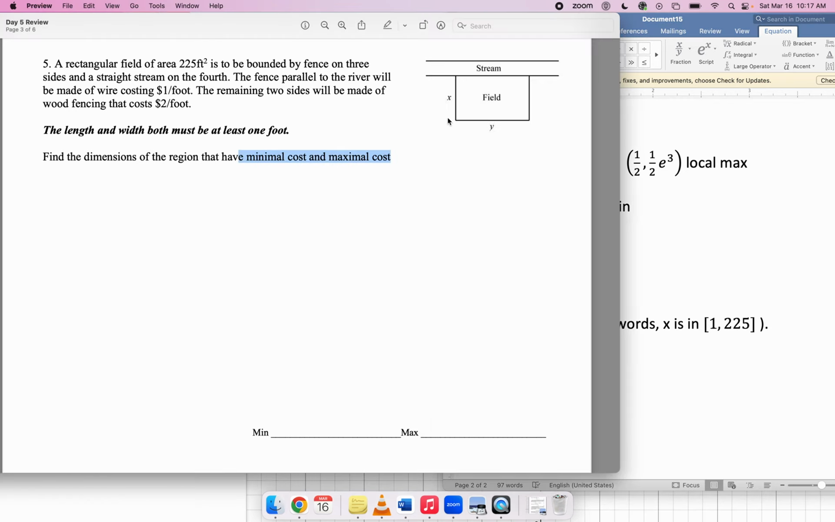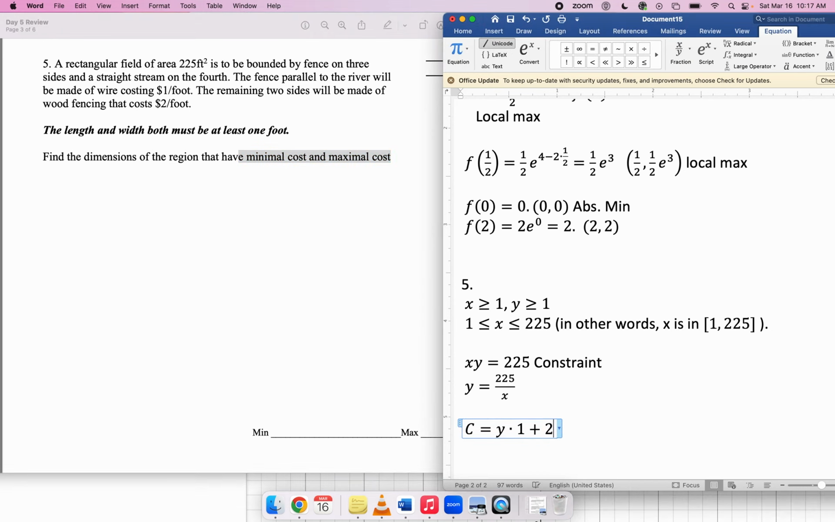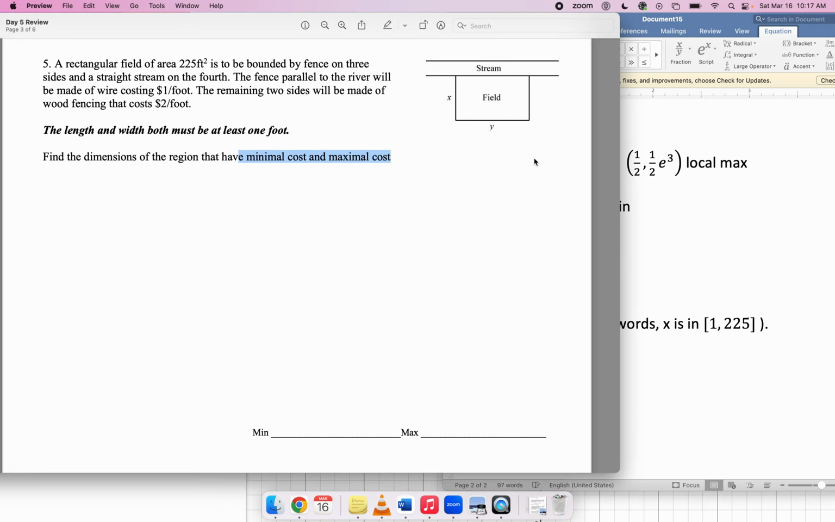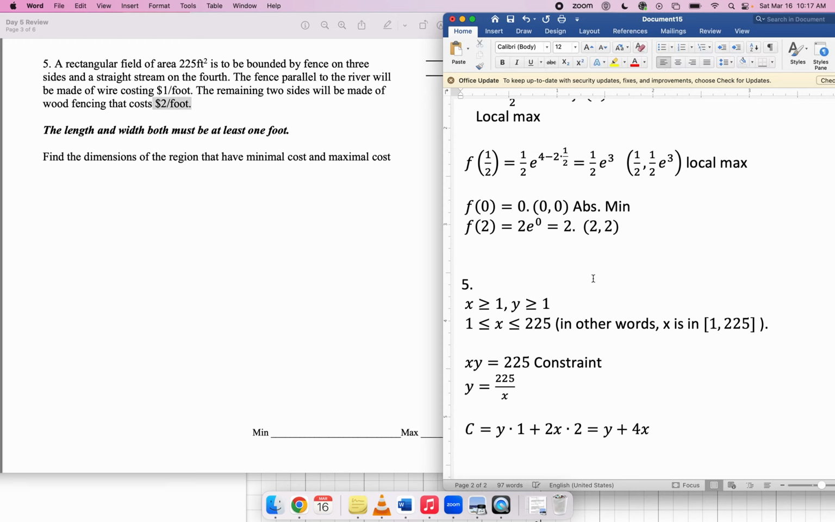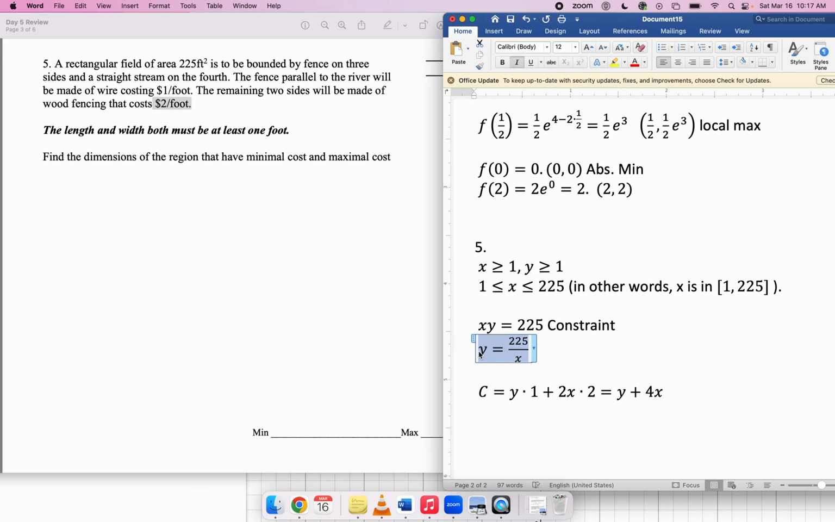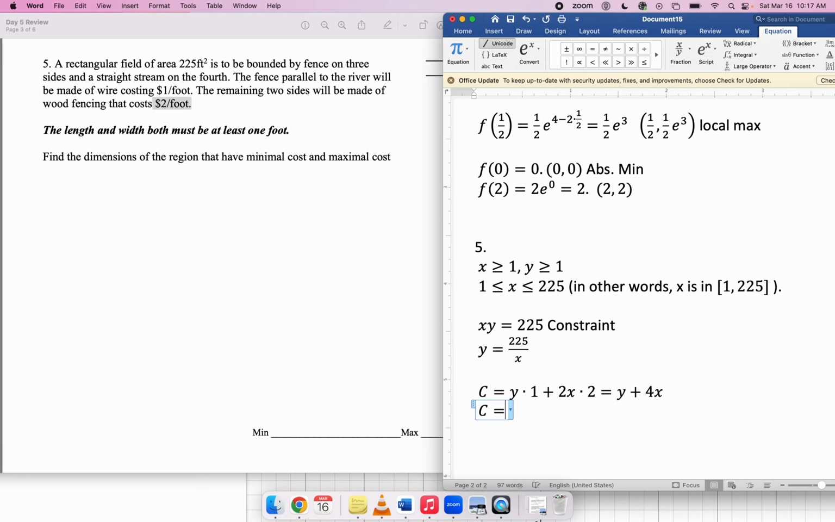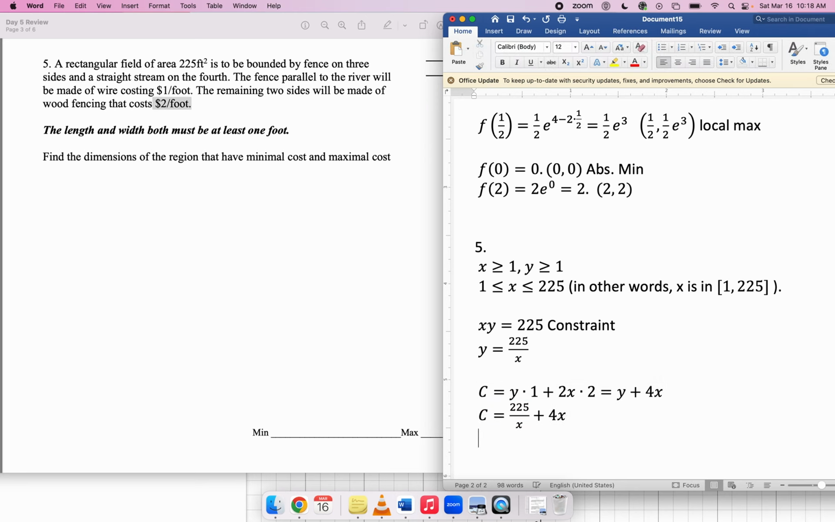The wood fencing is these two sides here. How much wood fencing are we using? Well, 2x, because there's two of these. But the cost of the wood fencing is going to be the amount of wood fencing that we're using times the cost per foot, which is another 2. So that means the cost function is y plus 4x. I've already solved my constraint for y, so I can just right away replace this y with 225 over x. So I get this.